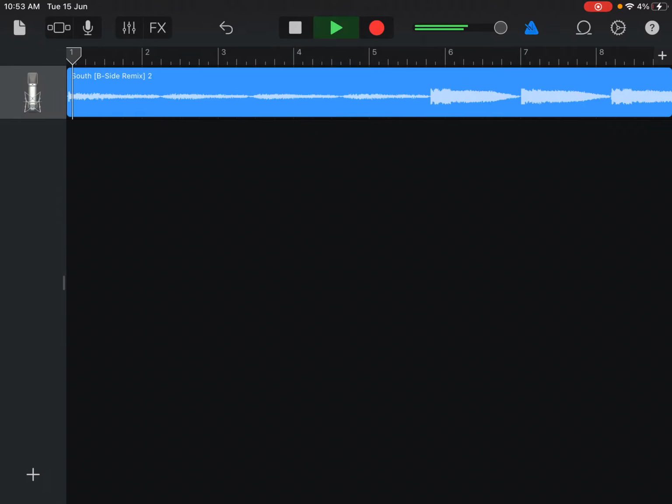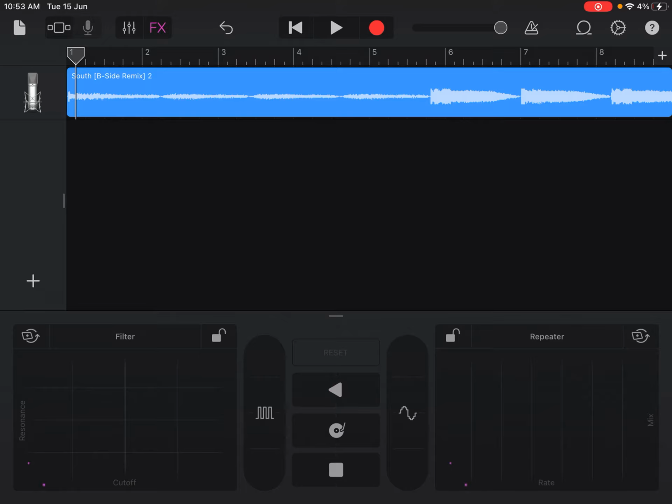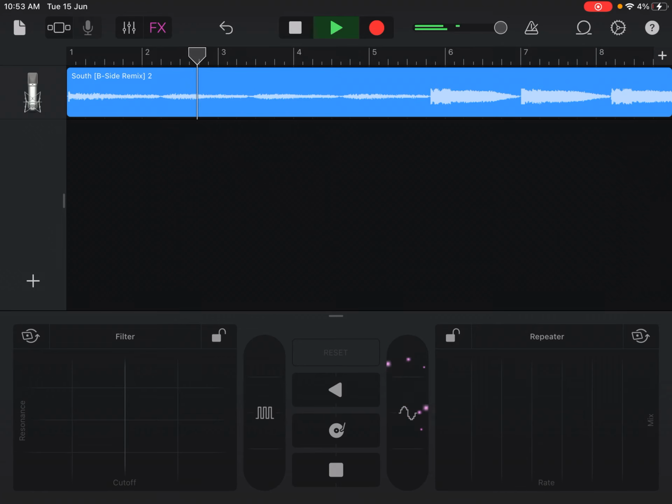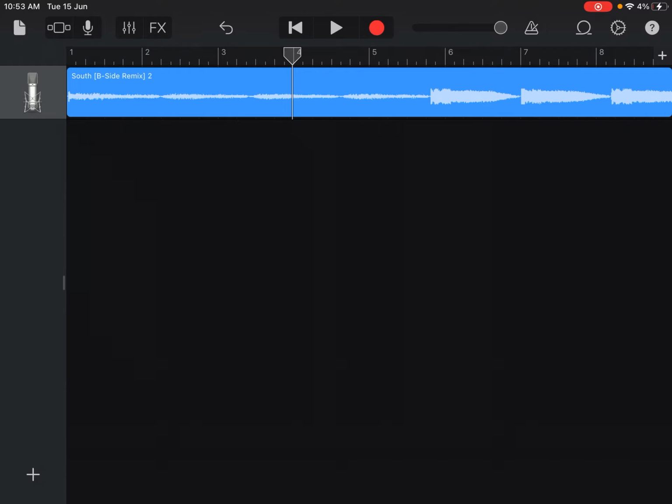Now just check if it's playing. I'll just turn the metronome on. Yep, it's playing correctly. So once you check that, you can remix it by clicking FX, and you can remix it if you want. So you can remix it like that if you want to do that.